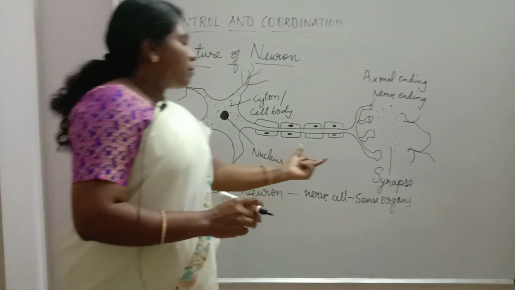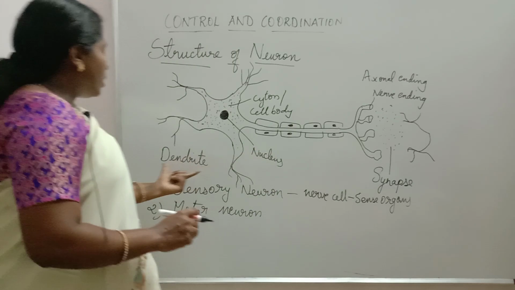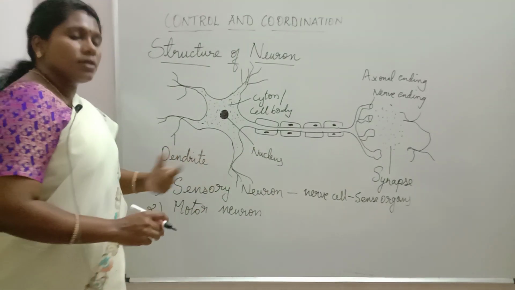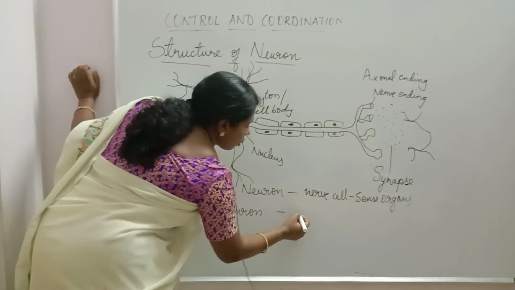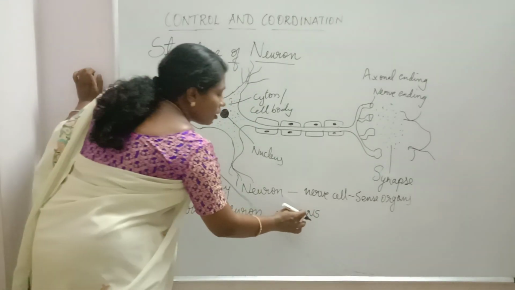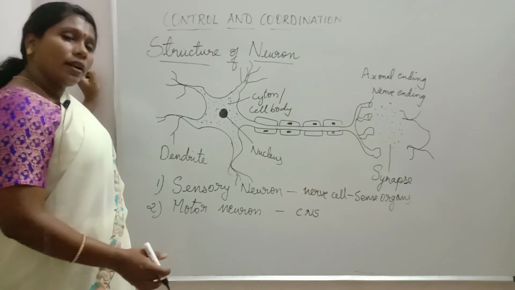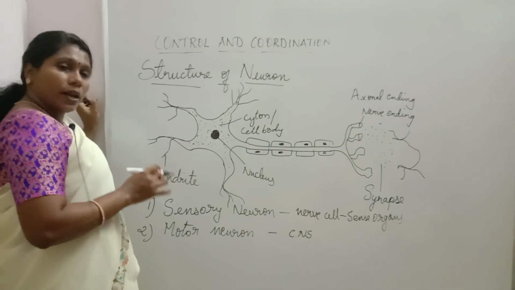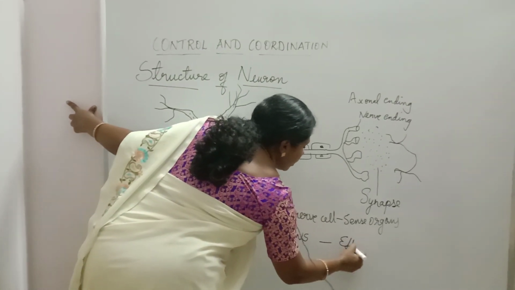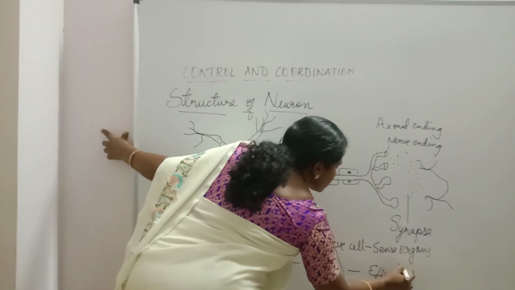Nerve cells from the sense organs are called sensory neurons, and nerve cells from the central nervous system, that is the brain and spinal cord, to the effectors are motor neurons. Effectors are muscles.